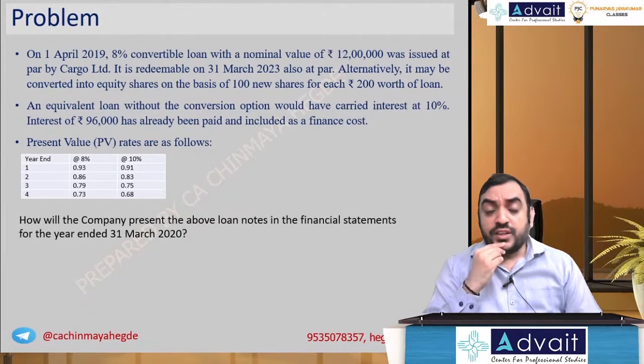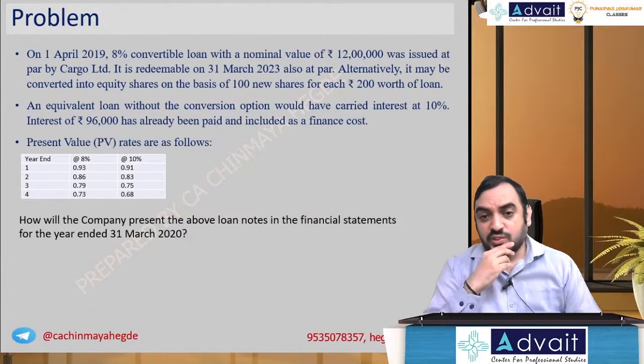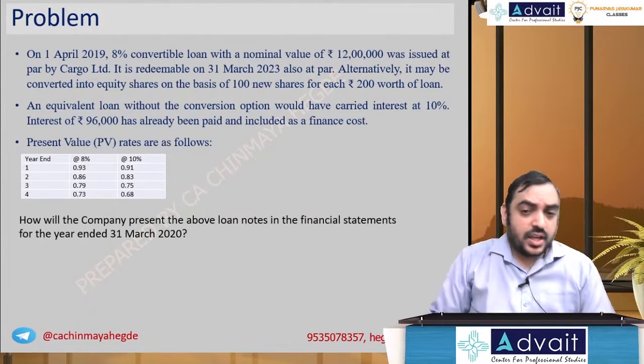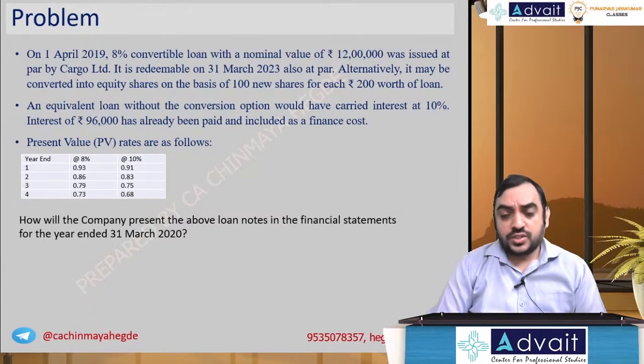An equivalent loan without conversion option would carry interest of 10%. Interest of 96,000 has already been paid and included in the finance cost. Present value rates are given for 8% and 10%. How will the company present the above loan notes in the financial statements for the year ended 31st March 2020?